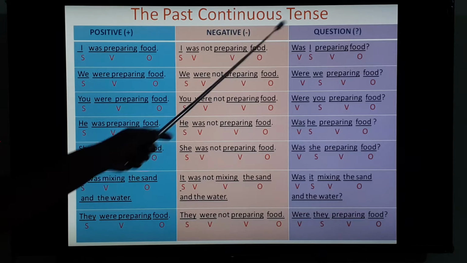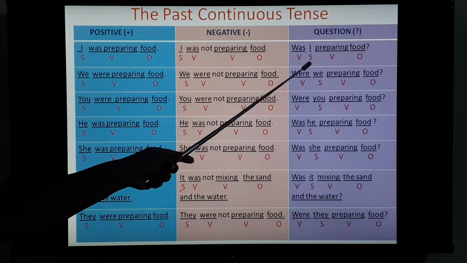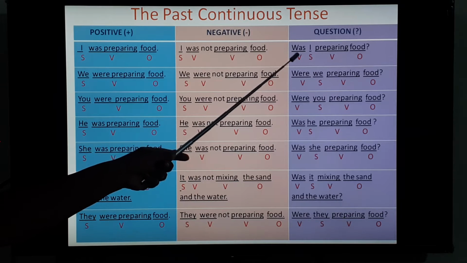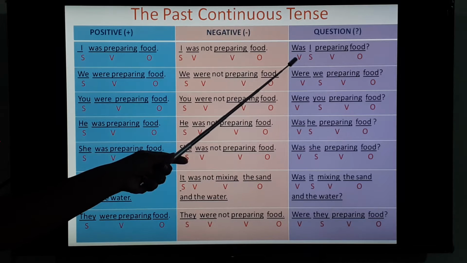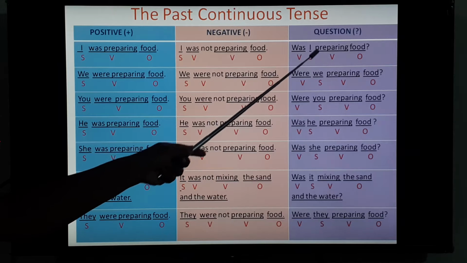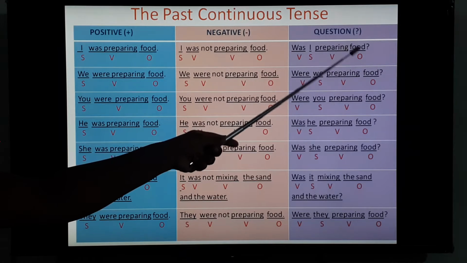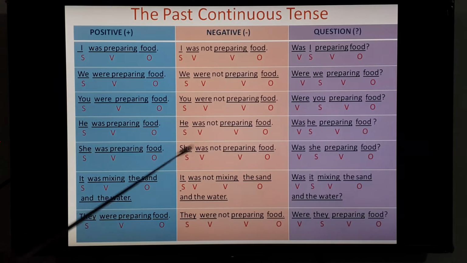How to turn into interrogative? So first you have to change the place of subject and auxiliary verb. So first here auxiliary verb, or you can say helping verb, or past to be form will come in the beginning. Was, that is auxiliary verb. I, subject, preparing, V1 plus ing, this is also verb, and food, that is an object. After that you have to put question mark.